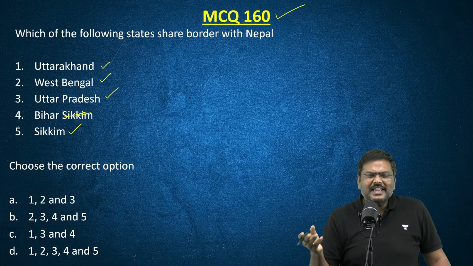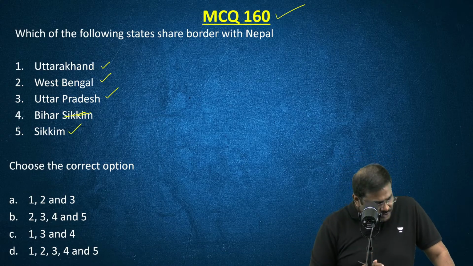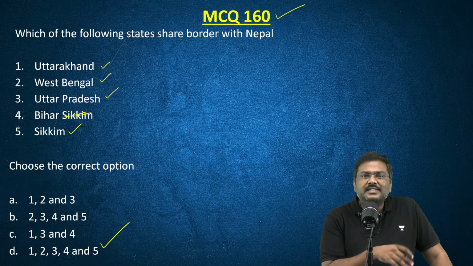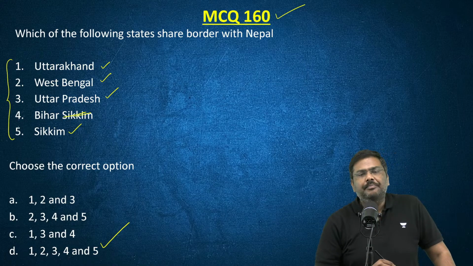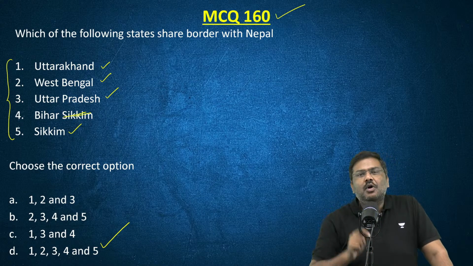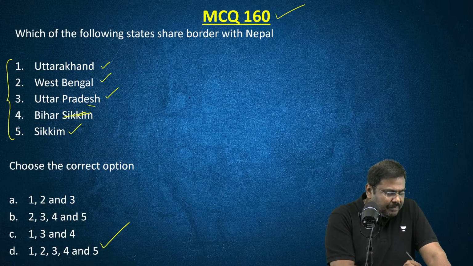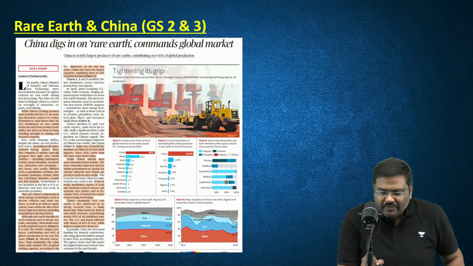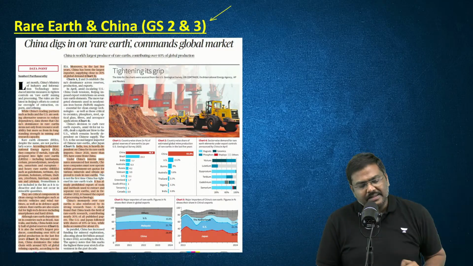Then we can basically say Anekata mein ekata, Bharat ki visheshata. Okay, so the right option for this particular question will be option D. All the 5 states that I've listed here share the border with Nepal: Uttarakhand, West Bengal, Uttar Pradesh, Bihar, as well as Sikkim. So be very careful. These kind of questions can be asked by the UPSC in the preliminary examination.